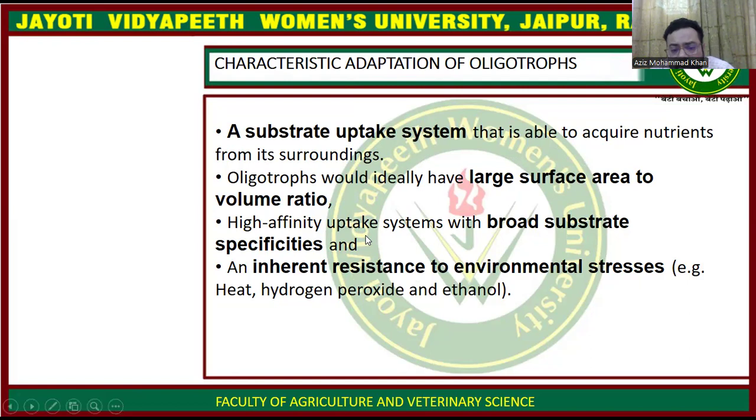Okay, a high affinity uptake system is also found in the organism, and they have an inherent resistance system to environmental stresses. So all these conditions make them adapted to extremely low nutrient conditions. So that's all about extreme environment conditions and the oligotrophs.